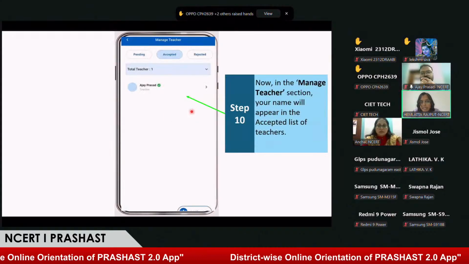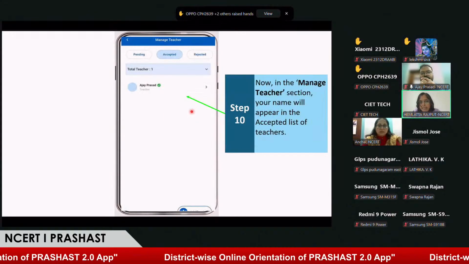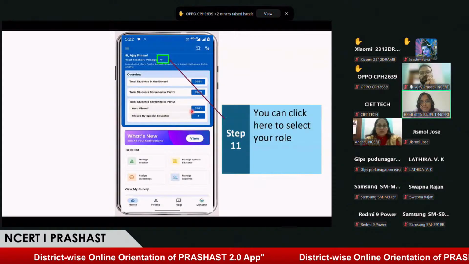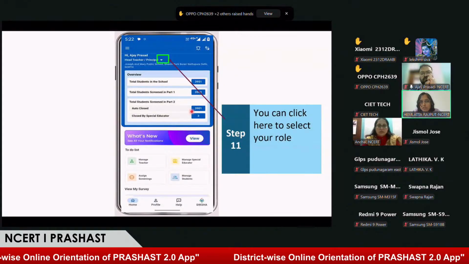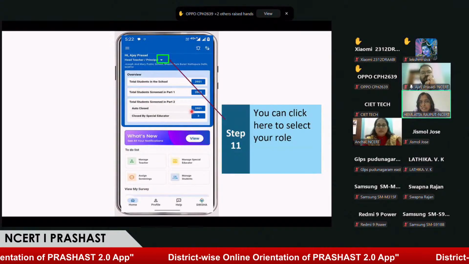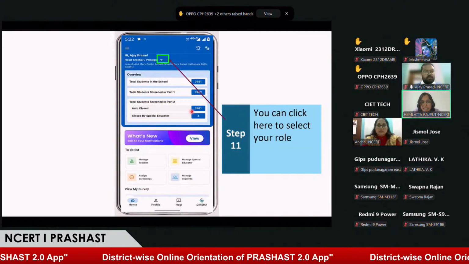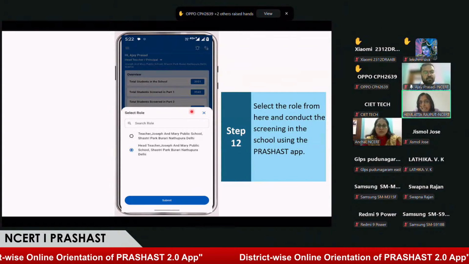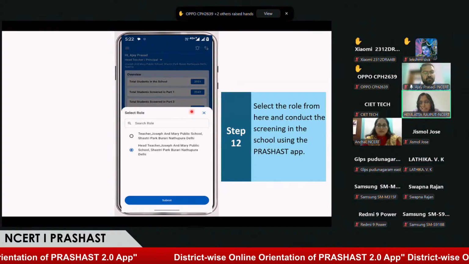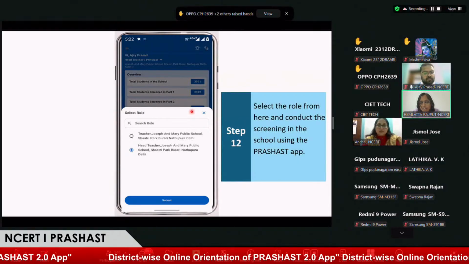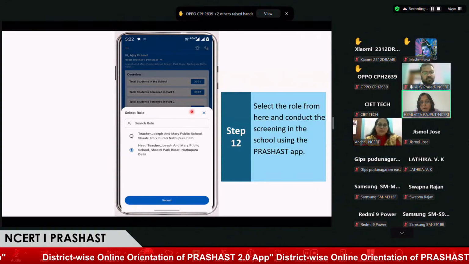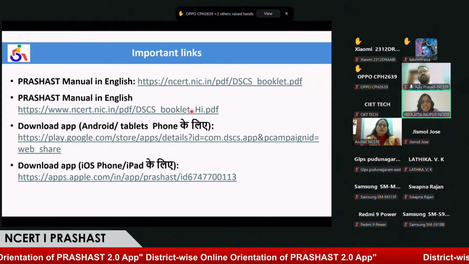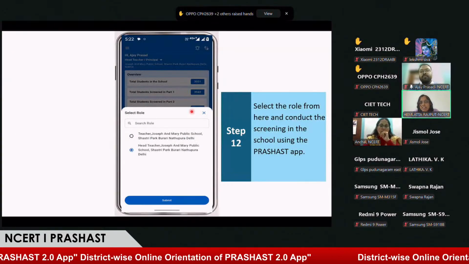Okay, you can see that now Ajay Prasad is added as a teacher here. Now you can see this drop down button will show you that as Ajay Prasad, you are registered as a head teacher as well as a teacher. I'll just click on this. I have both the options available. Once I click on head teacher, I can work as a head teacher. If I click on this button, teacher, I can work as a teacher, and I need to submit this. I can work accordingly as per the available profile. This is the feature we can use from the single teacher school point of view.